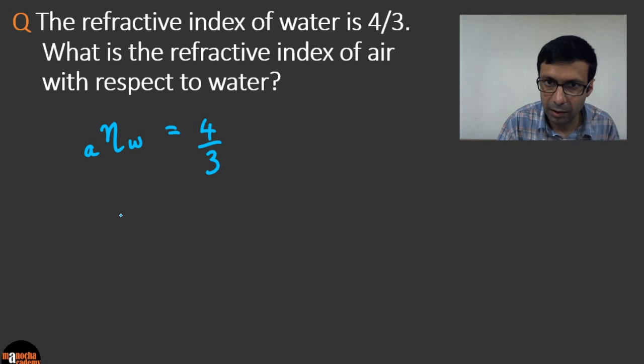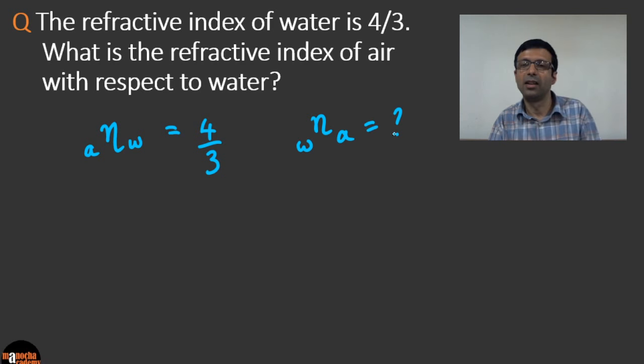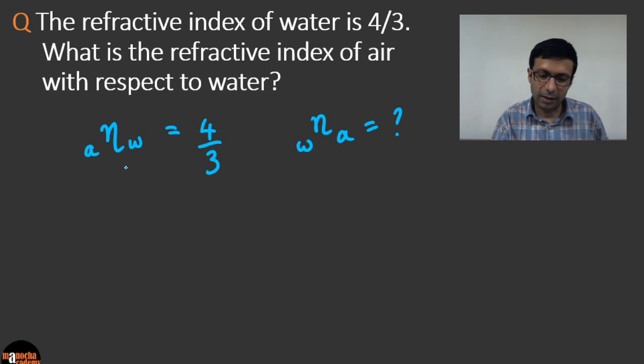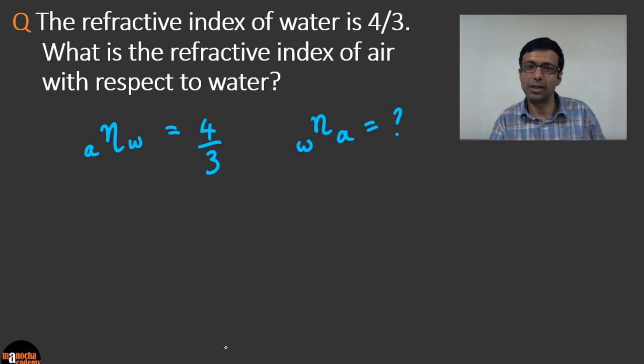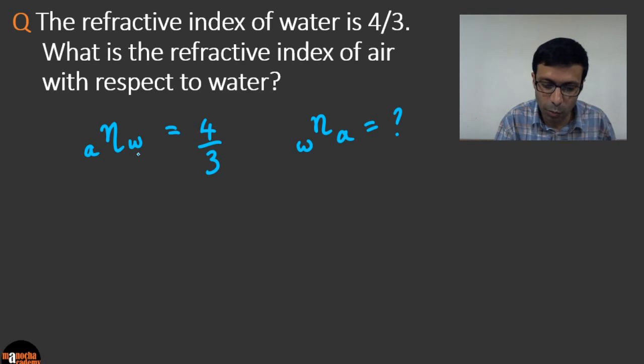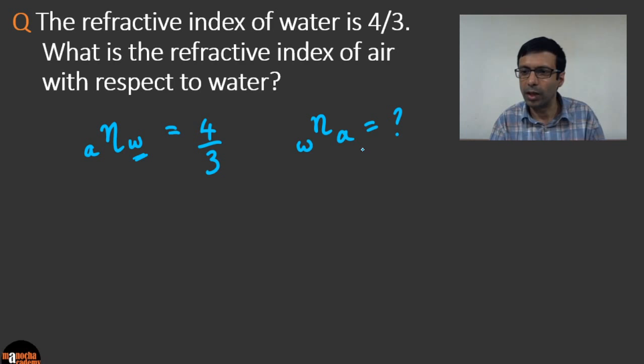We need to find the refractive index of air with respect to water. Is that right? So here this n kind of symbol represents refractive index. And just to revise, what do these notations mean? So if you look here, this first one means refractive index of water with respect to air. Okay, and the next one is we need to find the refractive index of air with respect to water.